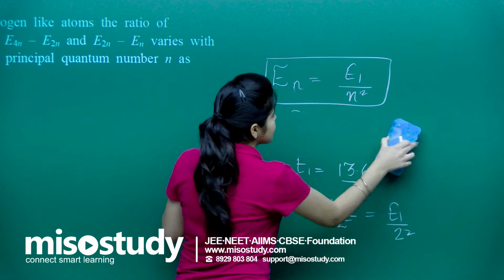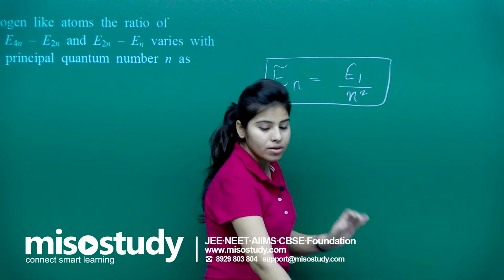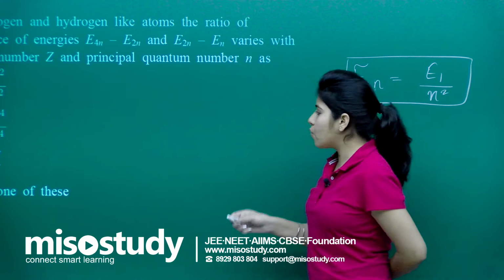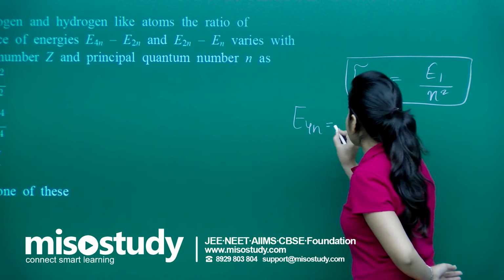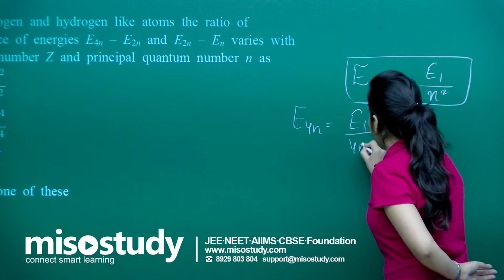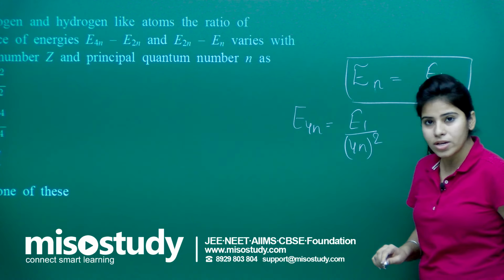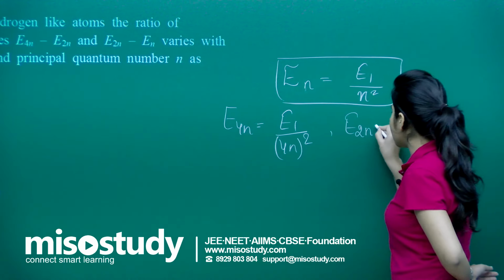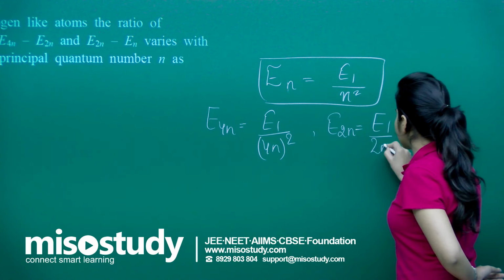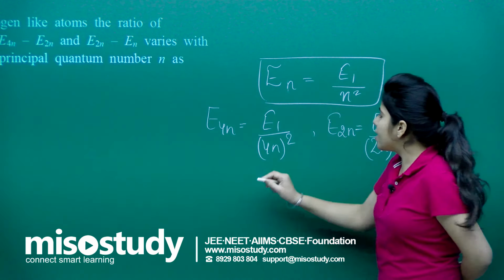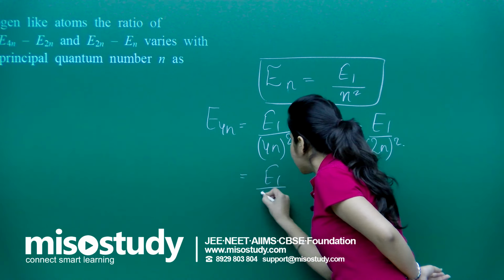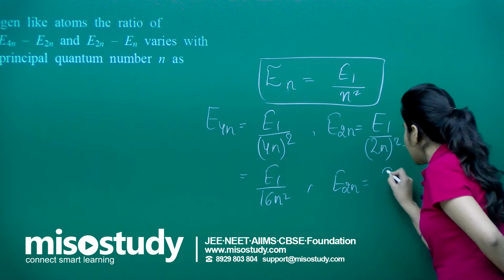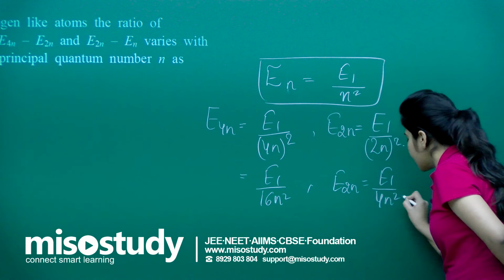So let me start with the question now. We have been given E4n minus E2n. If I write for E4n, that will be E1 upon 4n square, right students? And if I write for E2n, that will be E1 upon 2n square. So my E4n will be E1 upon 16n square and E2n will be E1 upon 4n square, isn't it?